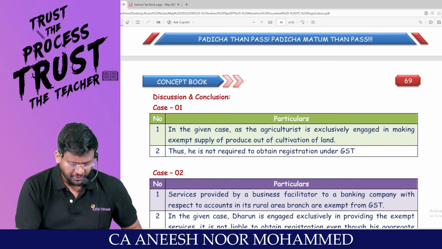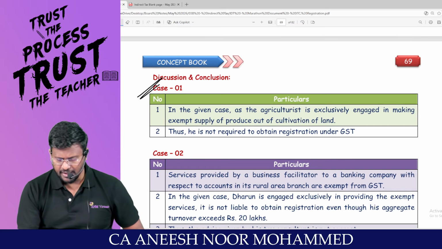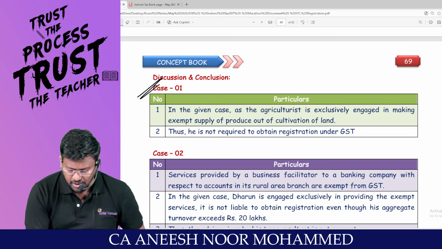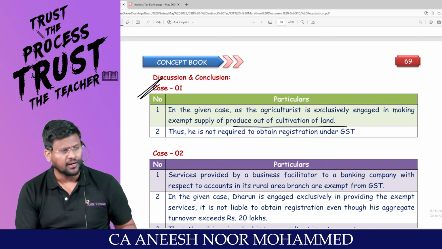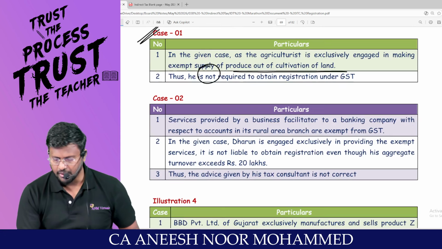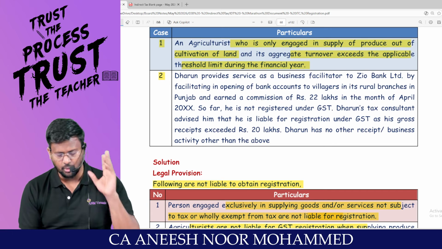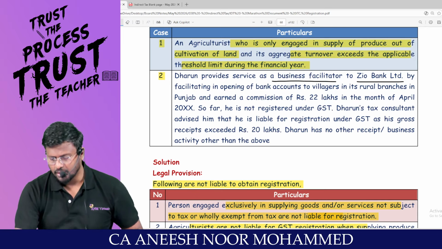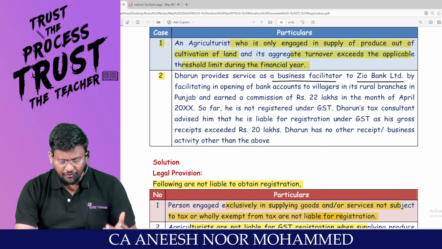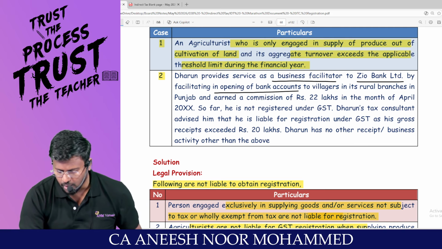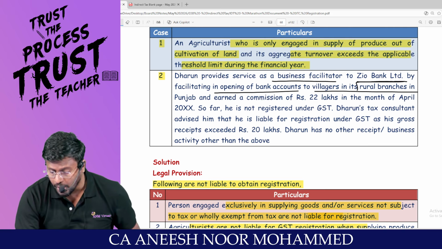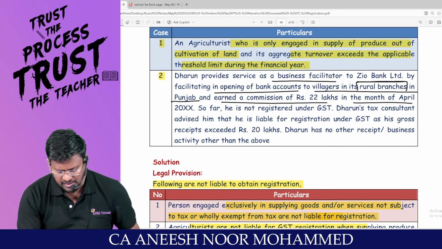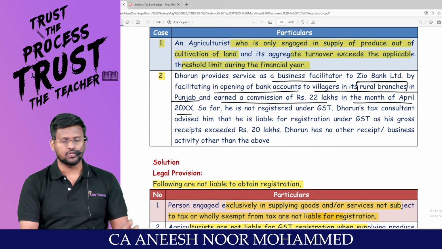So discussion, case number 1. In the given case, as the agriculturalist is exclusively engaged in making exempt supply of produce out of cultivation of land, he is not required to obtain registration under GST. Case number 2. Darun provides service as a business facilitator to Zio Bank Limited by facilitating the opening of bank accounts for villagers in its rural branches in Punjab, and earned a commission of 22 lakhs in the month of April. Super question, my dear lovable students.